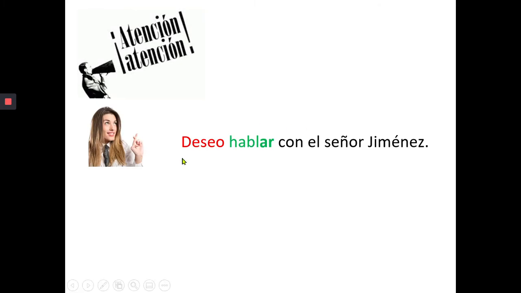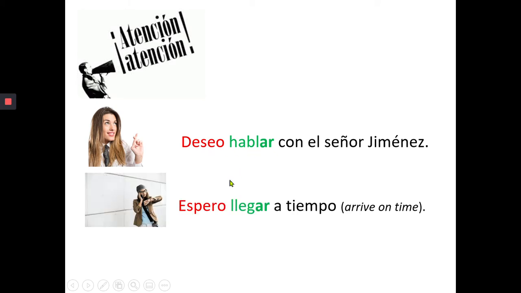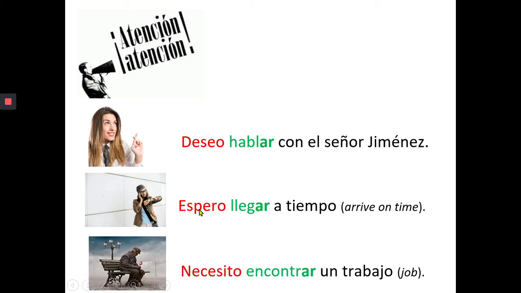Ahora, atención nuevamente. Deseo hablar con el señor Jiménez. Remember how I talked about the two verbs together? This is one case. Deseo hablar con el señor Jiménez. Espero llegar a tiempo. So in this case, esperar has the hope meaning, right? So I hope to arrive on time. Espero llegar a tiempo. So we have two verbs. Only the first one is conjugated.